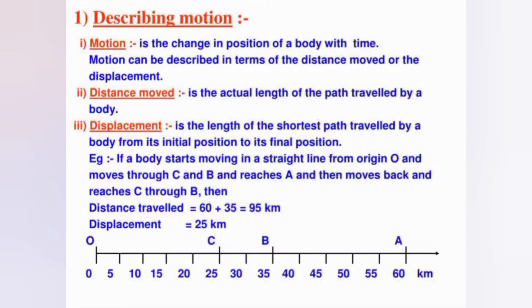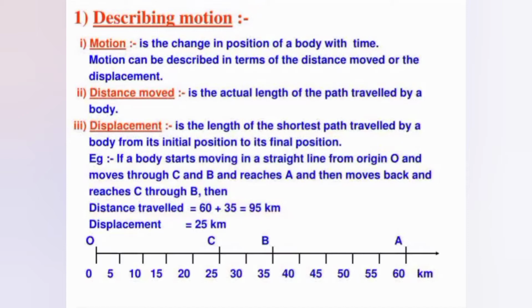Students, now I think it is clear what a reference point is and what position is. Position is the point in space that an object occupies. By assuming the reference point, we can describe the location of the object. So we can describe motion by describing the distance and displacement.